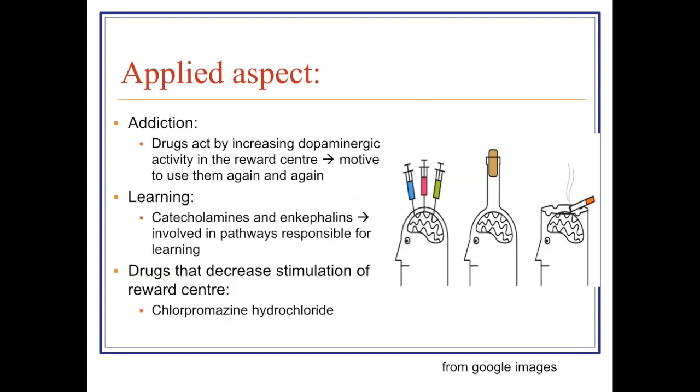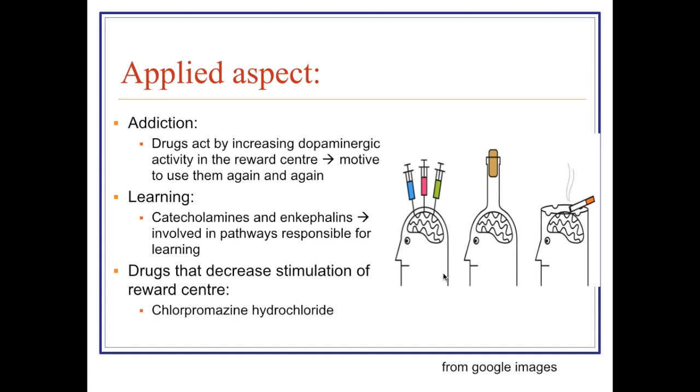Now, applied aspect. Addiction. Certain drugs are said to be addicting drugs. How can they produce this addiction behavior? Because these drugs increase dopaminergic activity in our reward center. So the person is motivated to take the drug again and again.